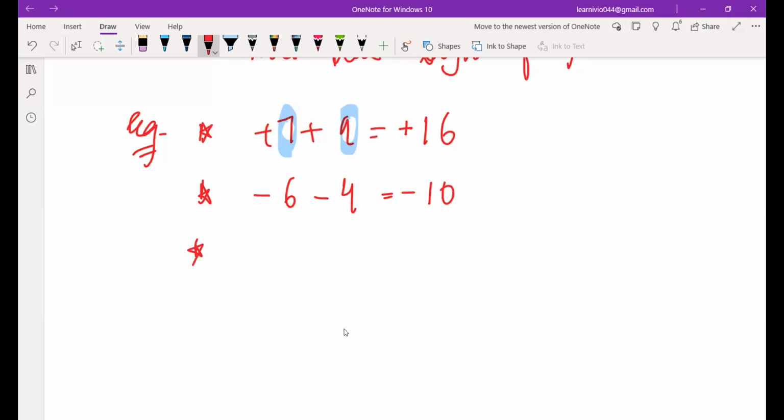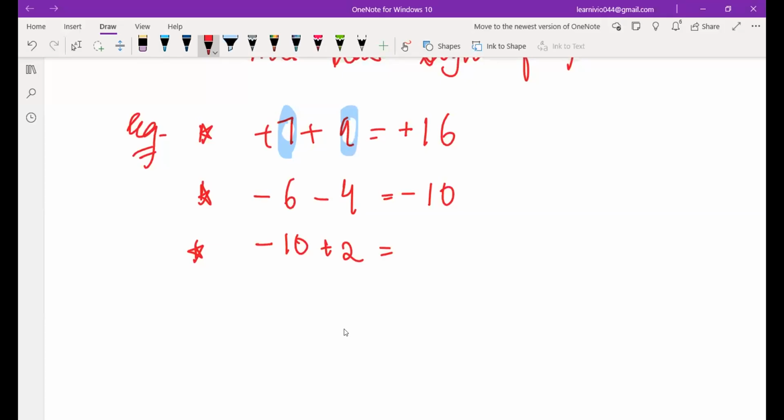Now we come to opposite signs. Let's suppose I have the numbers negative 10 and positive 2. What kind of signs do 10 and 2 have? 10 has what sign? Negative. And 2? I mean 2 has a plus sign. It has a positive sign. So 10 has a negative sign and 2 has a positive sign. So what kind of signs are these? Similar or opposite? Opposite.